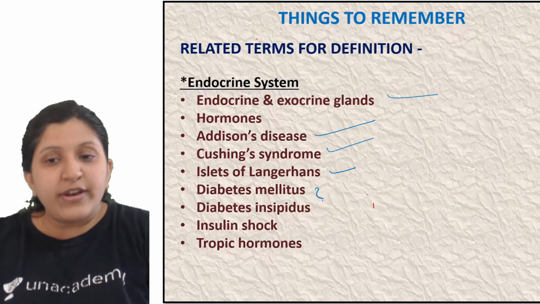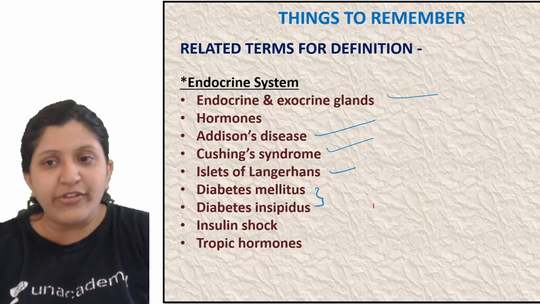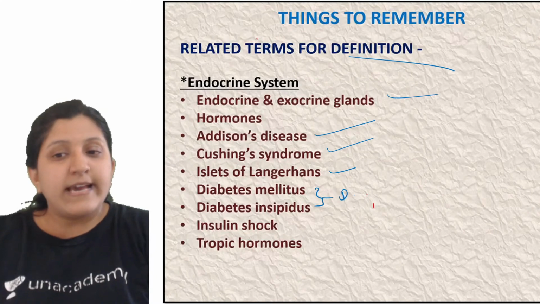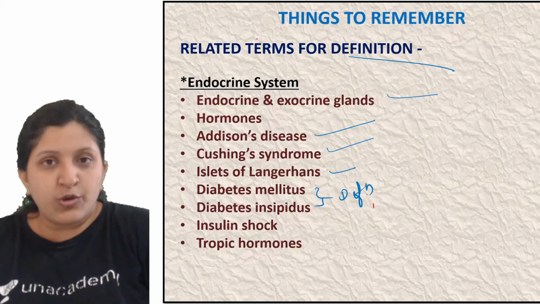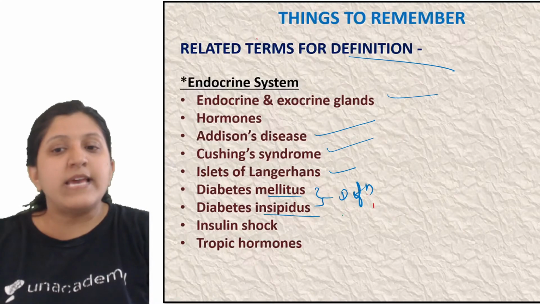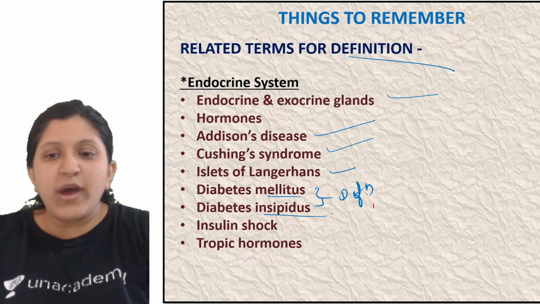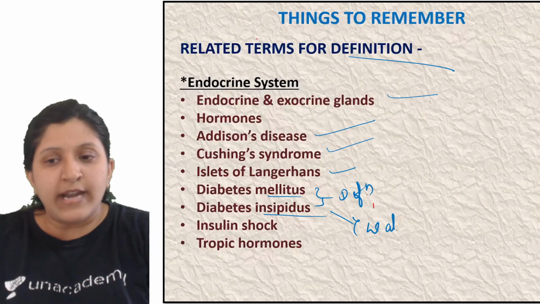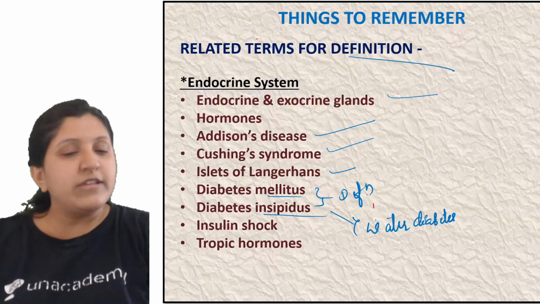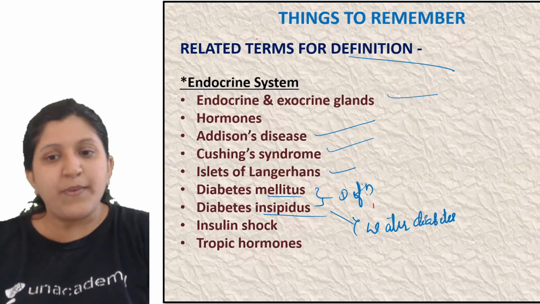Then what is the difference? So with respect to definition we are studying here. If you know the definition, yes, you can write the differences also. So diabetes mellitus and diabetes insipidus. This one is water diabetes. Okay, so this one is water diabetes. So the rest of the things, anyway, this is with respect to hormones.